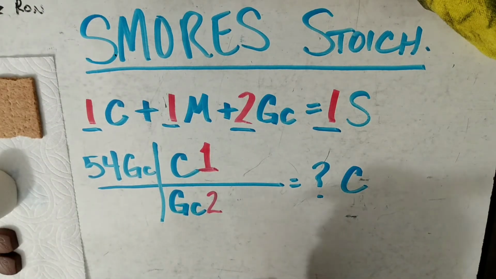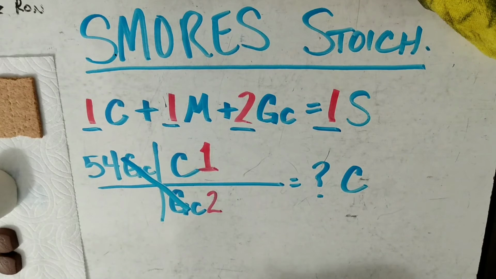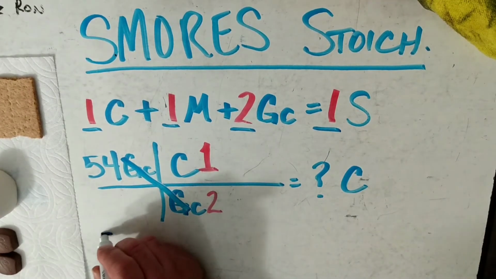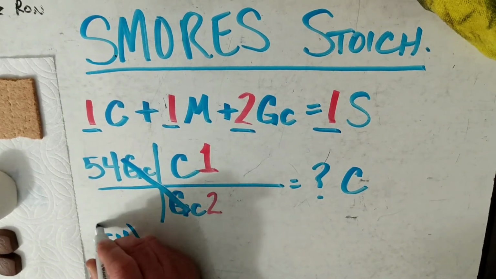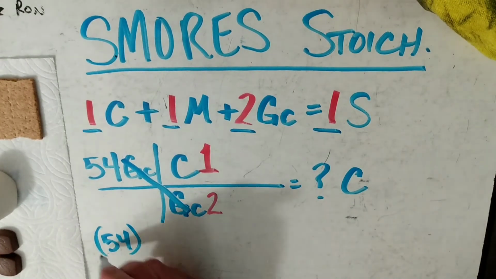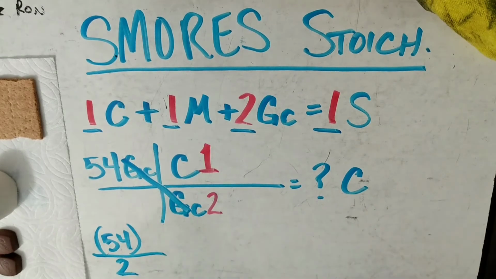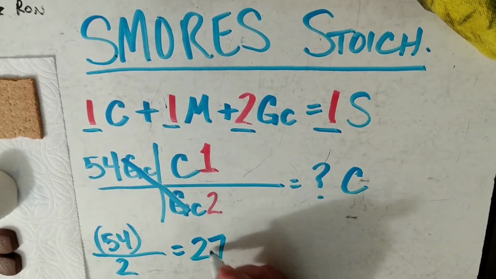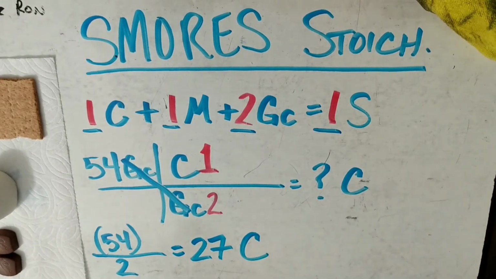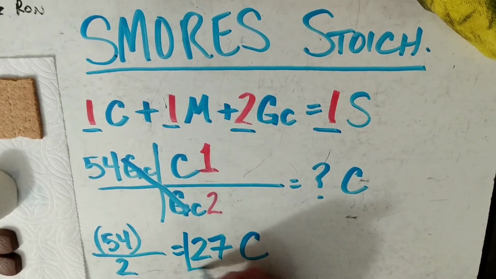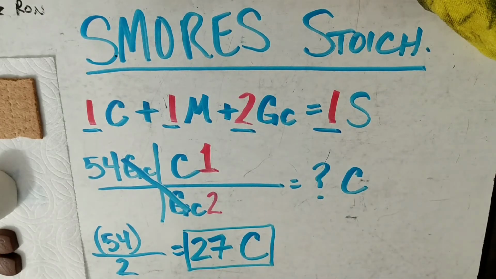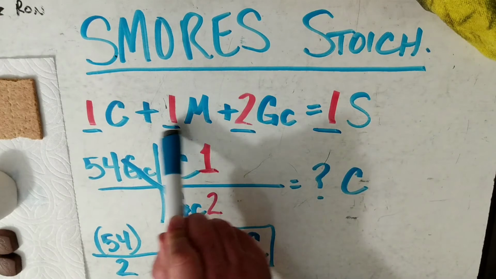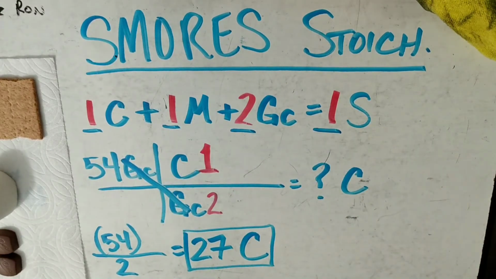Okay, graham crackers, it's going to cancel out. I'm left with chocolate. We're going to simplify. So we're going to bring the 54 down. 54 times 1, all divided by 2. Well, 54 divided by 2 is 27 pieces of chocolate. And that is how I end up not only doing the stoichiometry, but how I end up using the moles in a balanced equation as well.